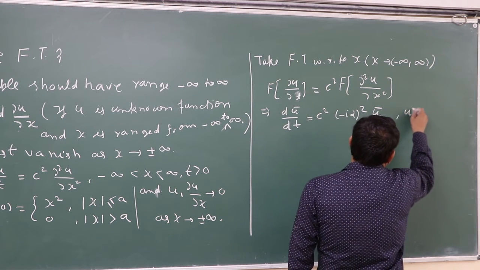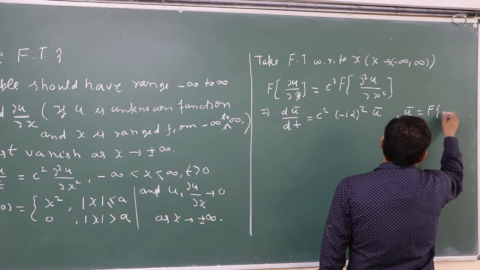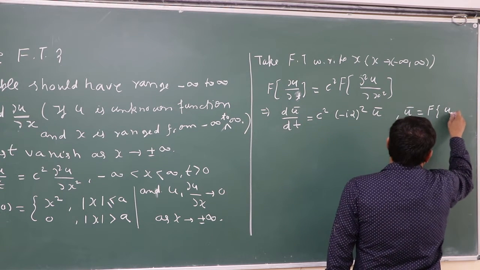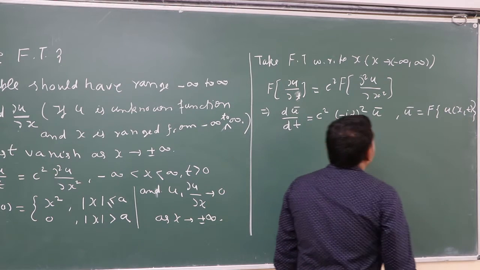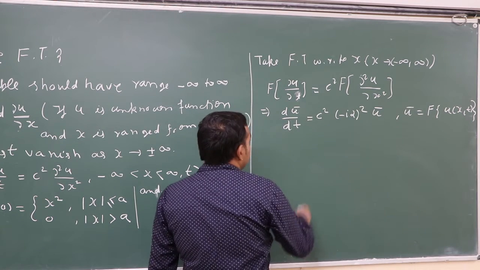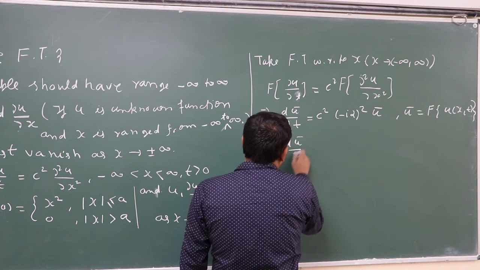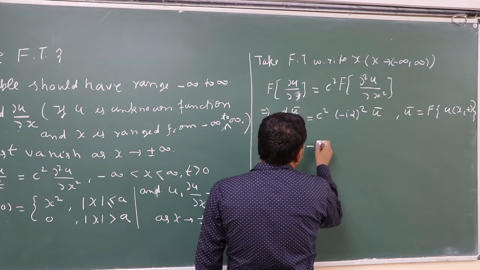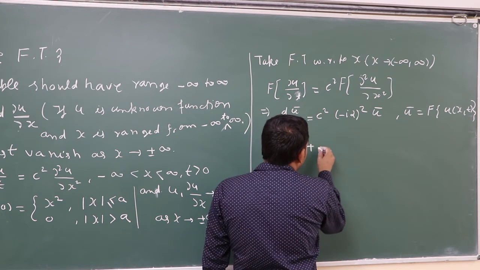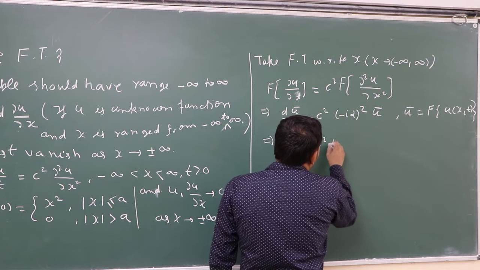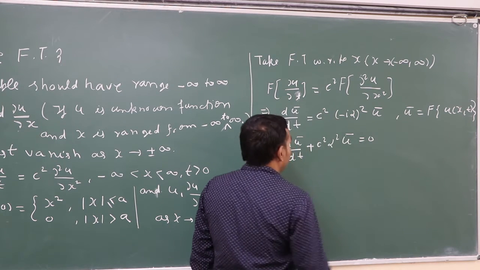Here u bar is taken as the Fourier transform of u(x,t). This can be written as d u bar by dt plus, since i square is minus, plus c square alpha square u bar equal to 0.